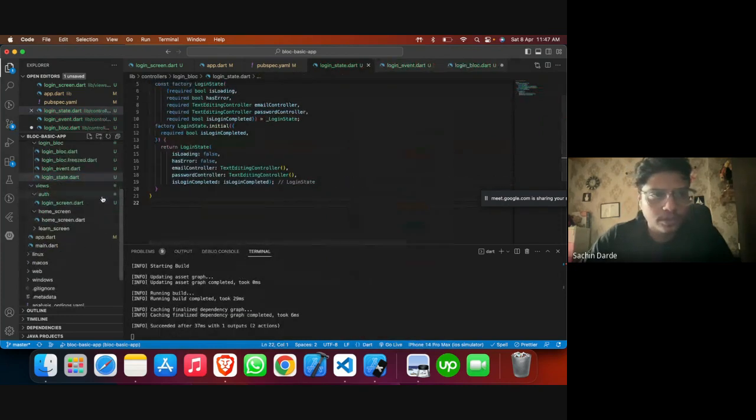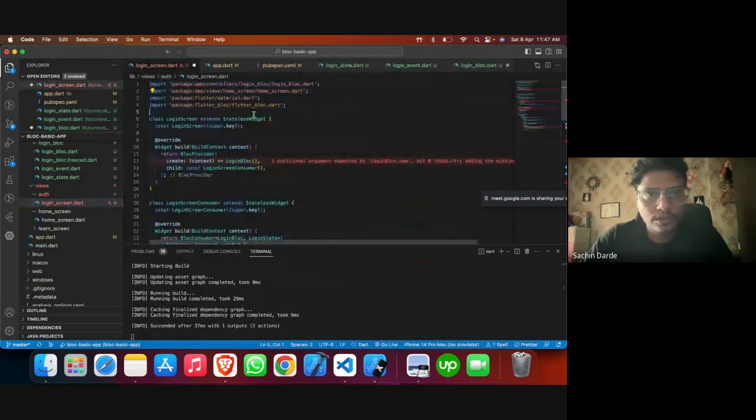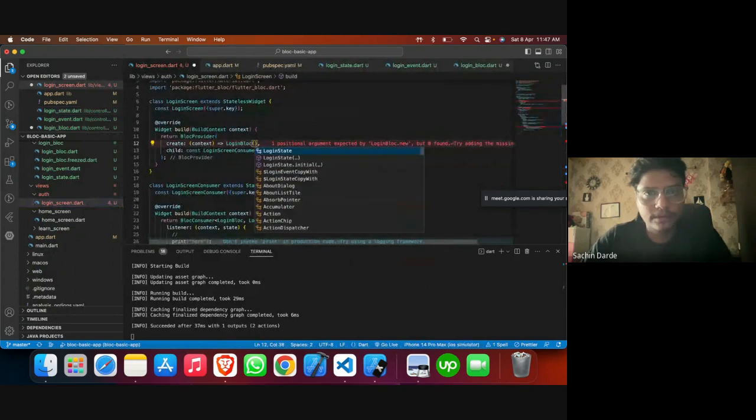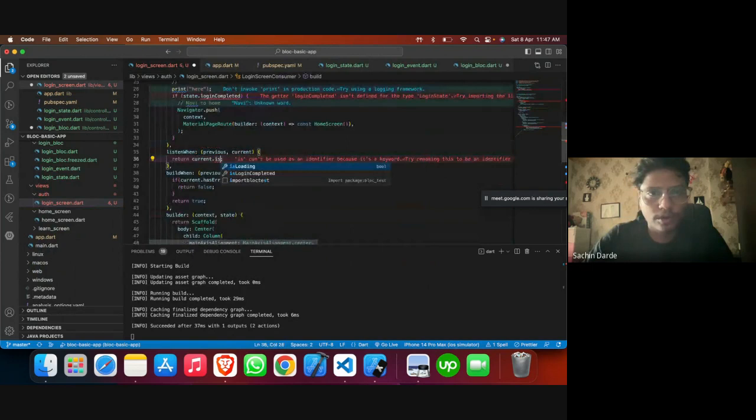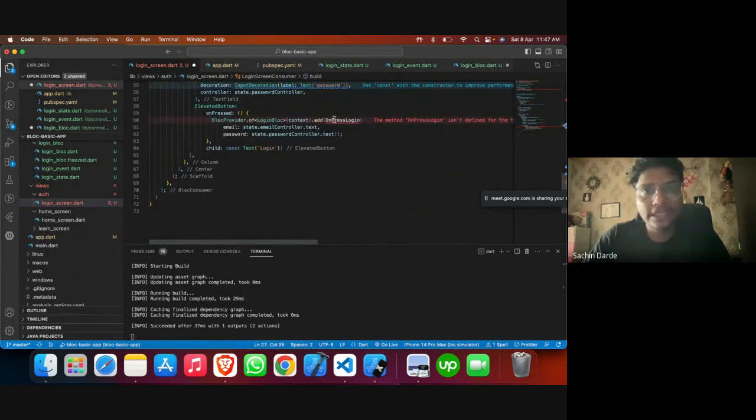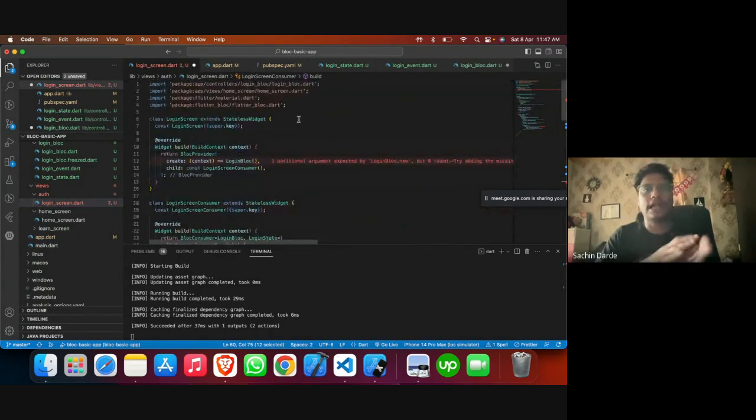Okay. So in the login screen, I'll just undo the code. See, everything we have written is already compatible here because of course we are not changing anything principally, but rather just creating an advanced version of the block which we used to create.